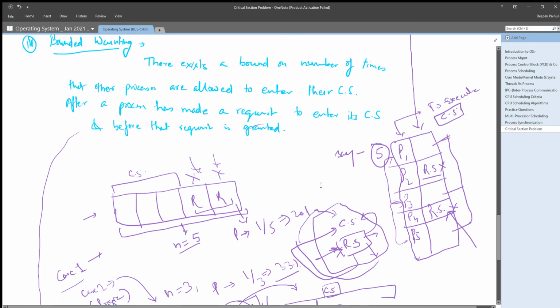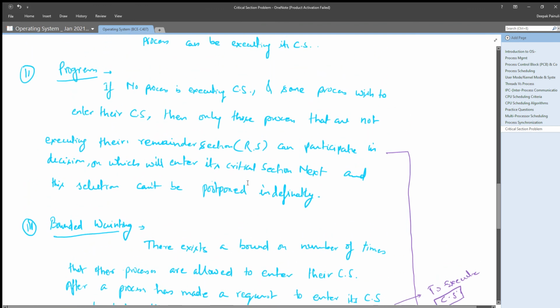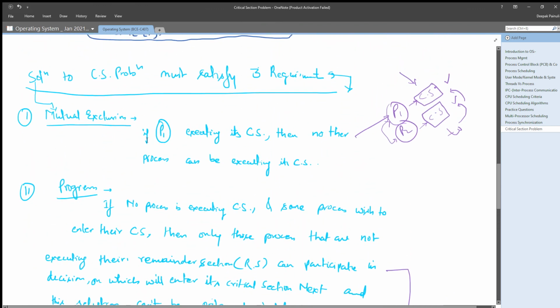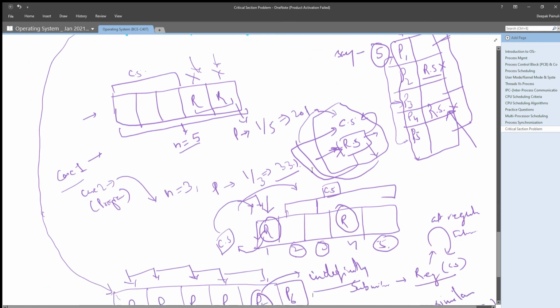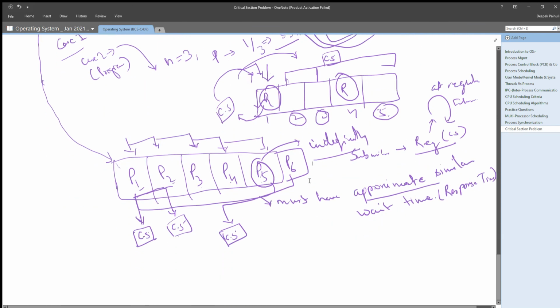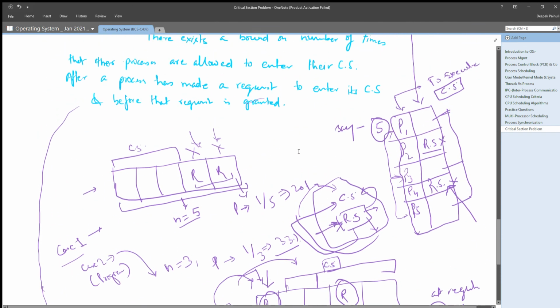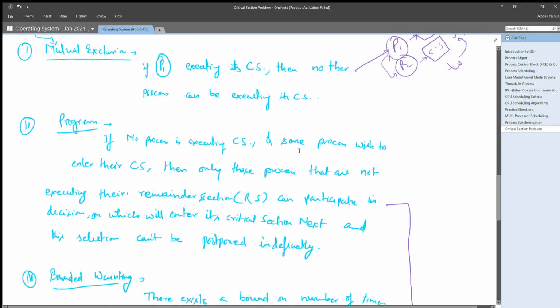That means no process is getting into a starvation condition. So these three are our requirements for any solution which we will give for the critical section problem, right guys? Okay, I think these three conditions are clear to you.